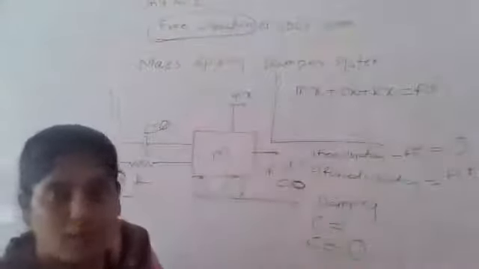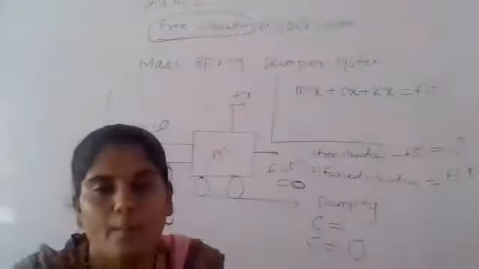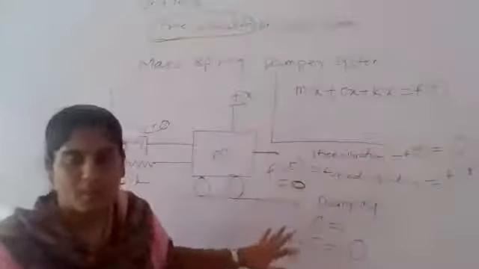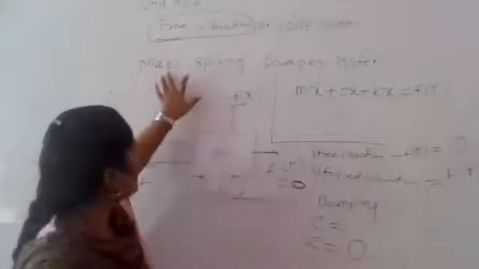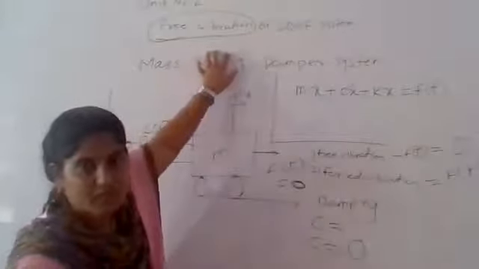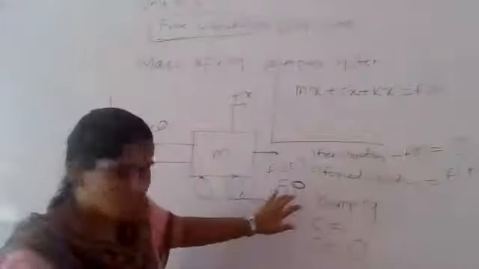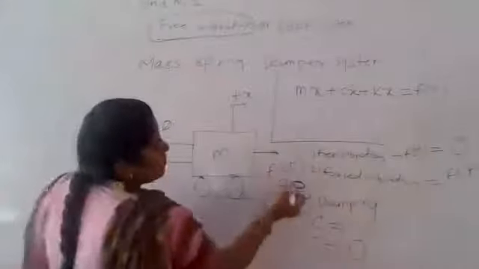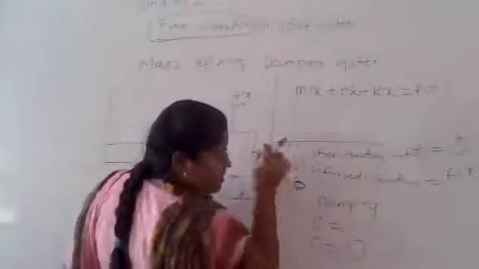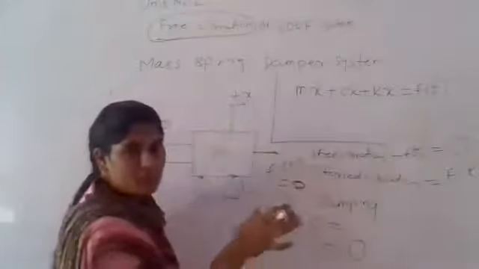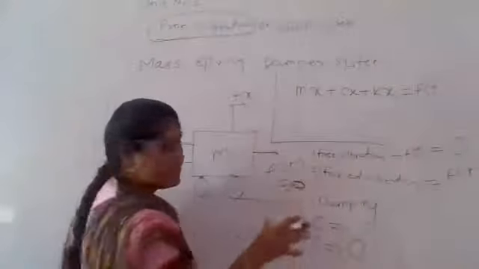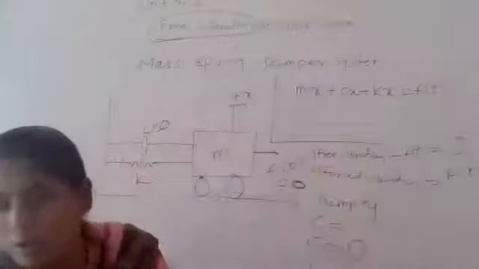That is the basic concept of the mass spring damper system. That whole system we call the mass spring damper system. But going further from it, we have two types: one is free vibration and the other is forced vibration. In free vibration, in this unit number two, the f of t value will be equal to 0. Why? This chapter's name is free vibration, and whatever derivations we do come under free vibration only, so f of t will be equal to 0.